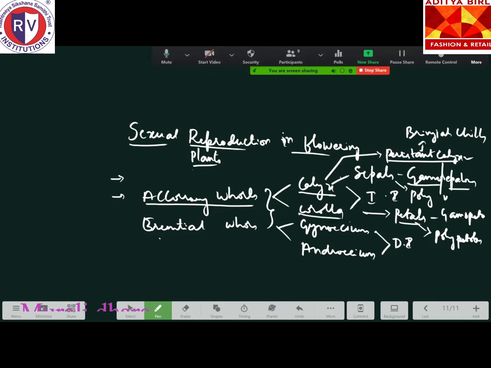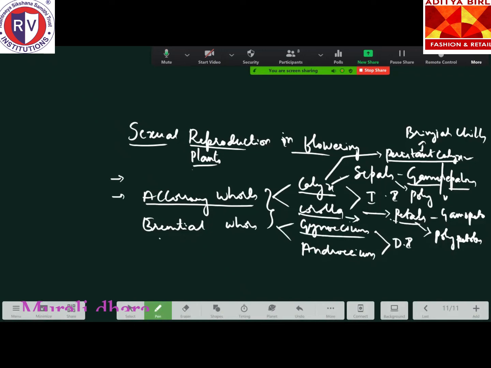Corolla, what is the main function of corolla? Can anyone tell me the function of corolla? Yes, please be interactive. Tell me now. The main function of this corolla is to attract the insects for pollination. It is colorful and it produces nectar. So that is the main function of the corolla.